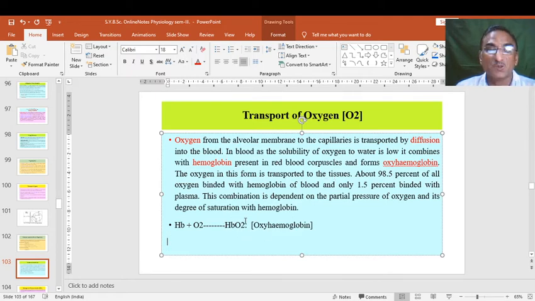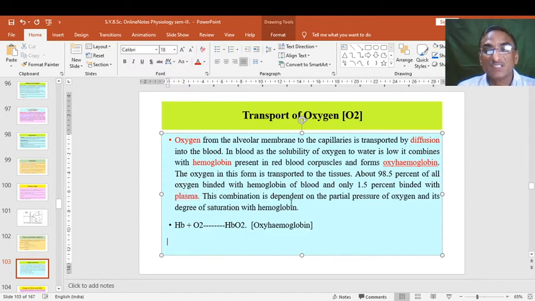So oxygen binds with hemoglobin present in the red blood corpuscles and forms the oxyhemoglobin group, HbO2. Whenever hemoglobin combines with oxygen, it is called oxyhemoglobin, HbO2. In this form the oxygen is transported to the tissues; it is not oxygen alone but hemoglobin that carries it. About 98.5% of all oxygen is bound with hemoglobin of the blood, and only 1.5% is dissolved in plasma. Plasma has a low capacity, but it is definite.